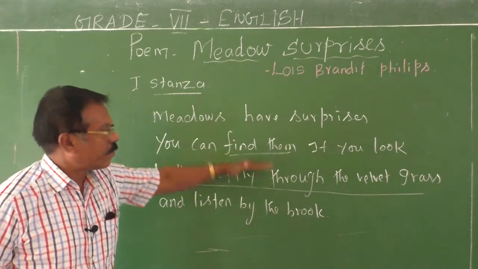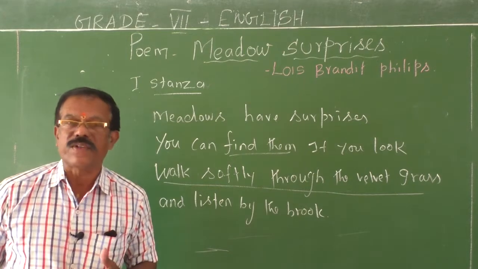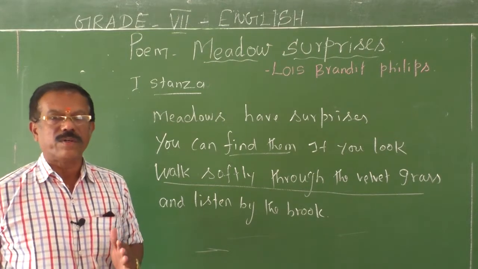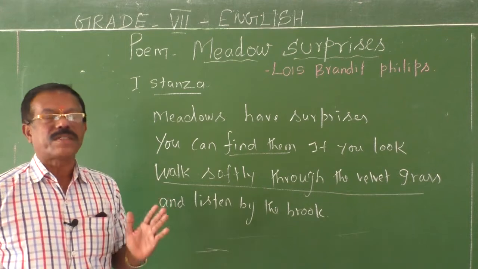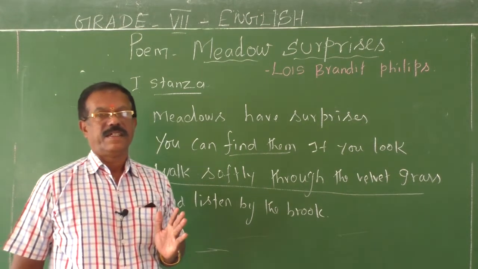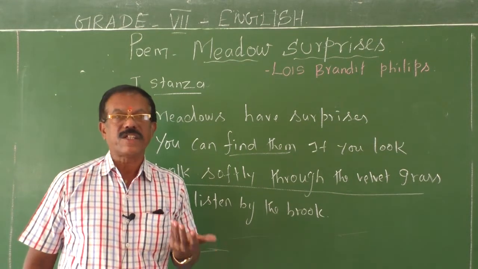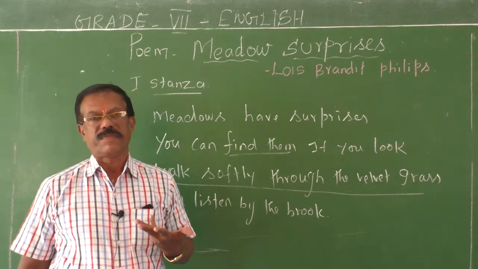So what does the poet want to say in the first stanza? Meadows have many surprises, surprises for everyone in the world.